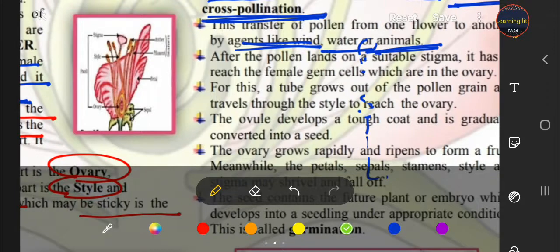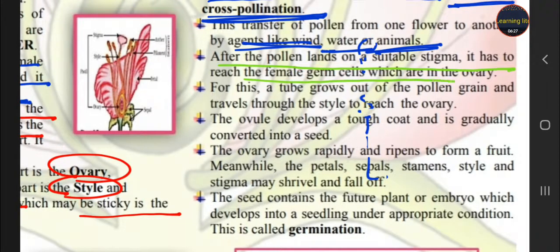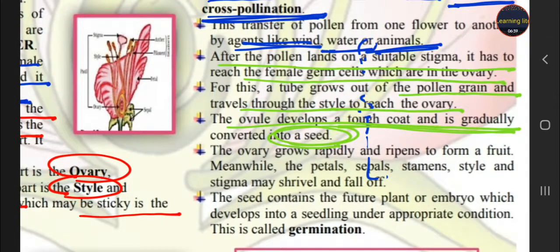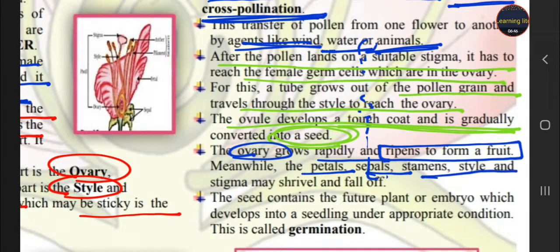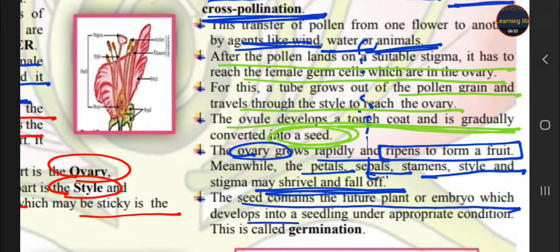Whenever the pollen lands on the stigma, it travels to the ovary with the help of a pollen tube, and the ovule develops a tough coat and converts into the seed, and the ovary rapidly ripens to form the fruit. And all parts, petals, sepals, stamen, style, stigma, shrivel and fall off. And when the seed gets the appropriate conditions, it germinates. It means it develops a seedling.